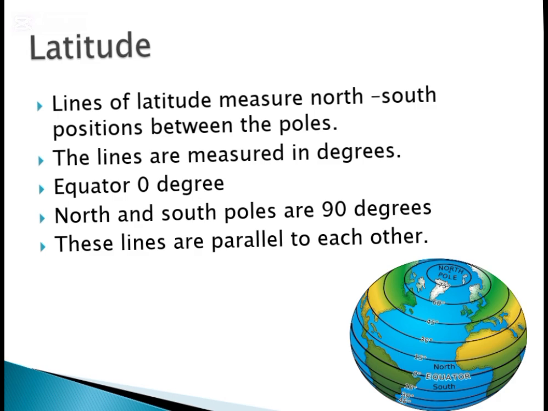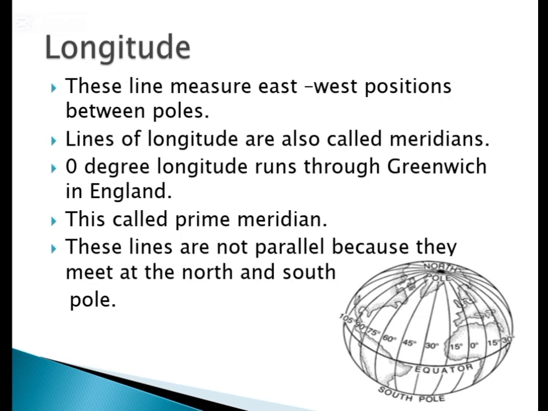So there is a small hint to learn the lines. How do you have to remember the lines of latitude? Latitude basically has an A in the word, and so does the word across. It means these lines are going across on the globe. And the word longitude has an O in it, like the word down, so the lines of longitude are going down the map.